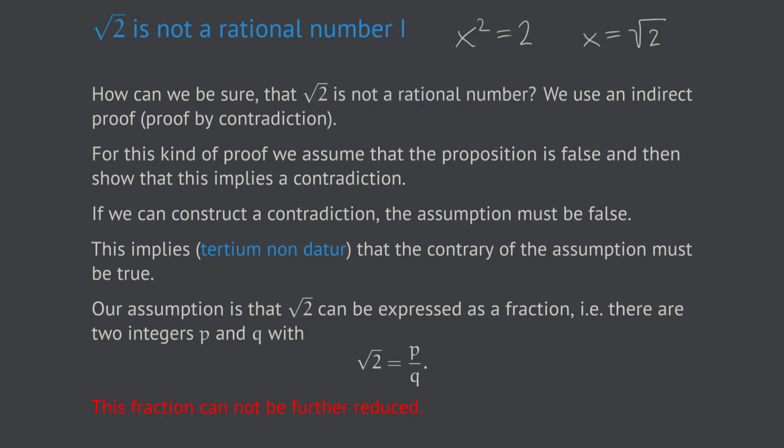In fact, it will take us a couple of logical steps, each carefully put upon the previous one, ending up with the insight that the square root of 2 cannot be a rational number. To this end, we use something which in mathematics is called indirect proof, or a proof by contradiction. For this kind of proof, we assume that the proposition we want to prove is false. And then we will show that this assumption will imply a contradiction.